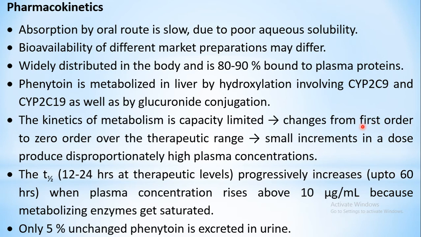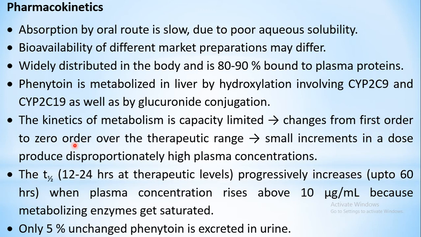In case of first order kinetics, when the metabolic process is following first order kinetics, it means that even if you increase the plasma concentration, the metabolism also will go on increasing proportionately. So the plasma concentrations are not altered, they are maintained. But over a period of time, as you go on increasing the dose, the kinetics changes from first order